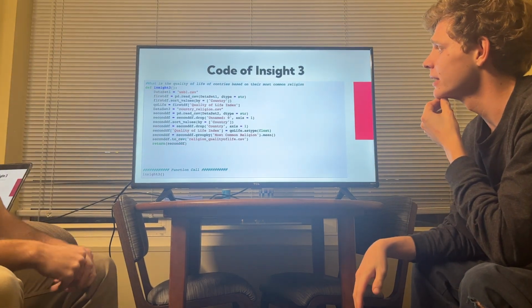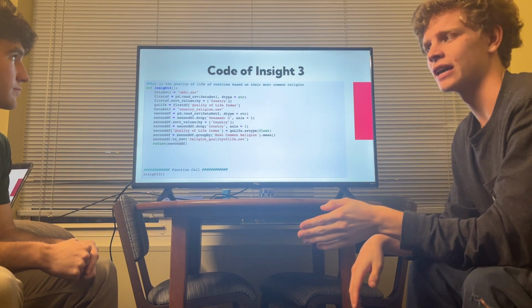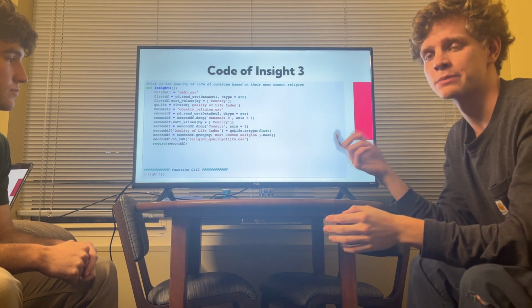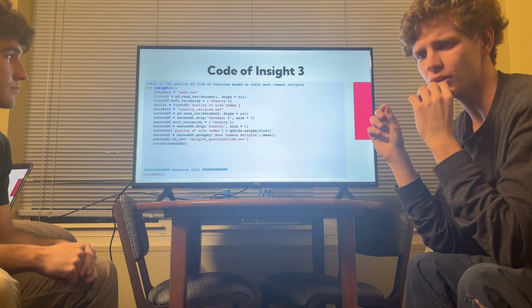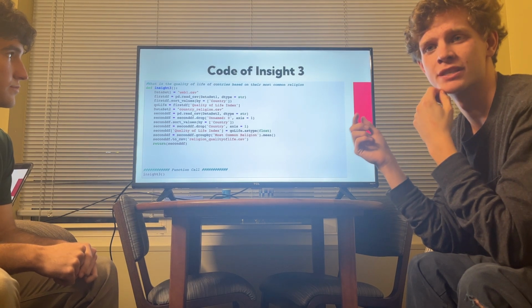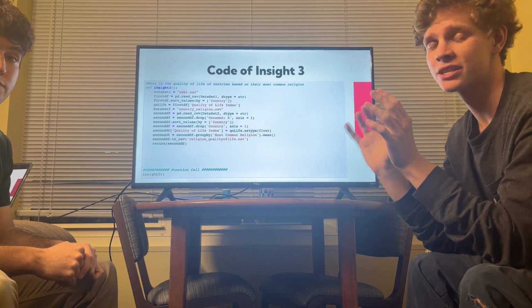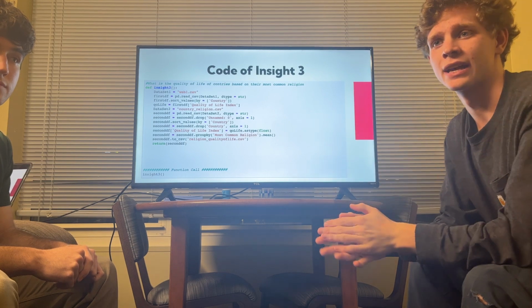Code for Insight 3. This one, we took every country on that list from Insight 2 and grouped it by its most predominant religion. And from this, we mapped the average quality of life for each of those countries that were grouped, so that we could have a singular file that contained each religion and the average quality of life of the countries that it's the most predominant in.